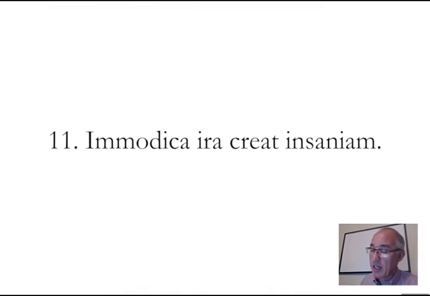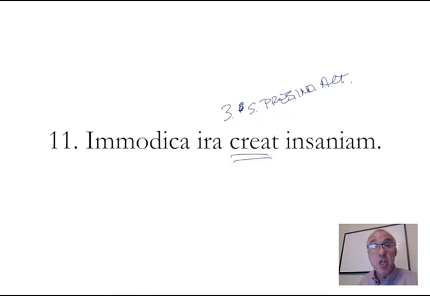11. Immarica ira creat insaniam. Here's an example of creat, the verb being a little bit in the middle. Third person singular, present indicative active. It's third person. Do we have anything in the nominative case that can be the subject? Yes. Ira is nominative, singular, feminine. Ira creates.